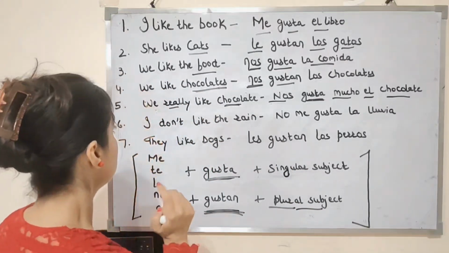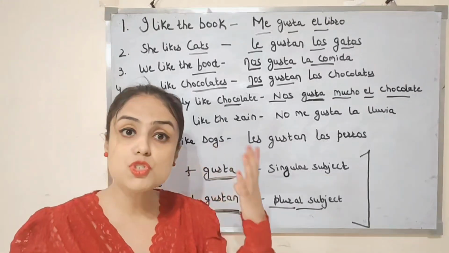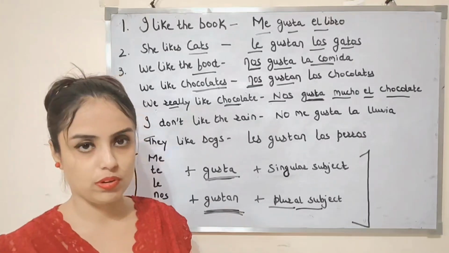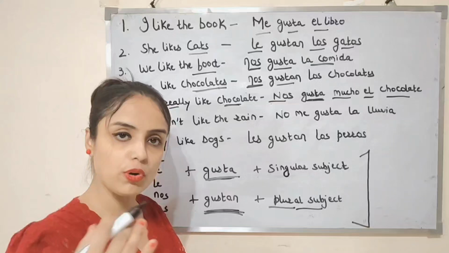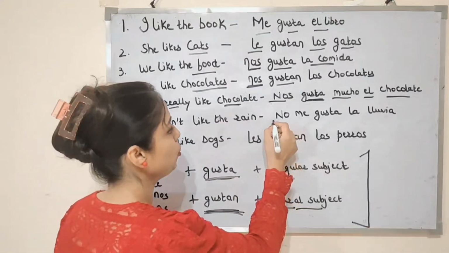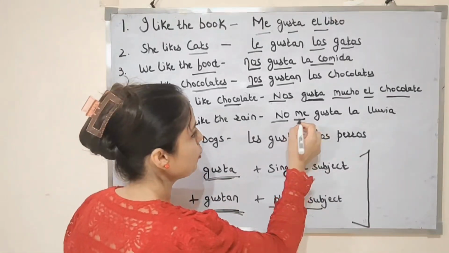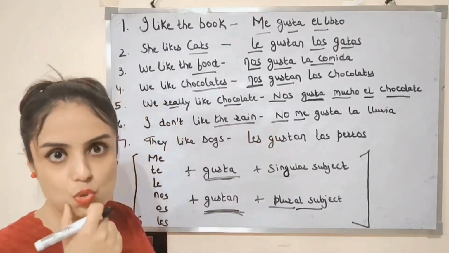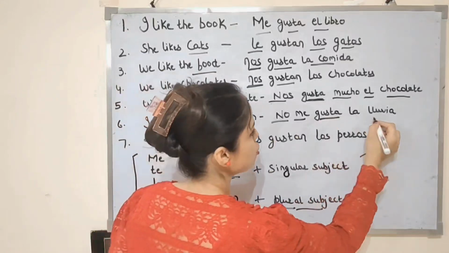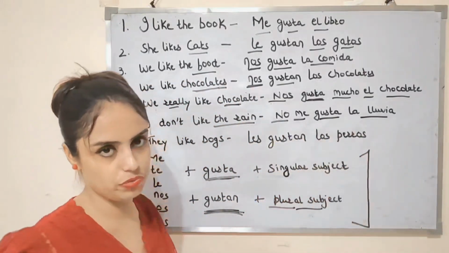Vale? Muy bien. Next, I don't like the rain. Here, when it comes to don't, you will use no before the indirect object pronoun. Vale? So you don't like, that means no. Since you are talking about I, you will use me. No me. The rain means la lluvia, it's singular, so you will use no me gusta la lluvia. I don't like the rain. Vale, so no me gusta la lluvia.